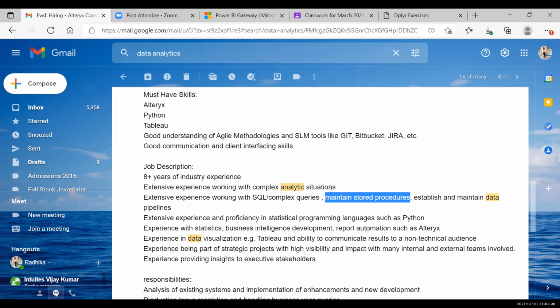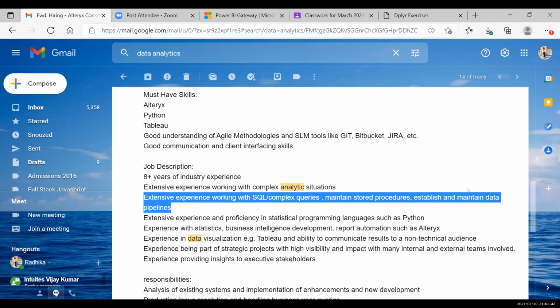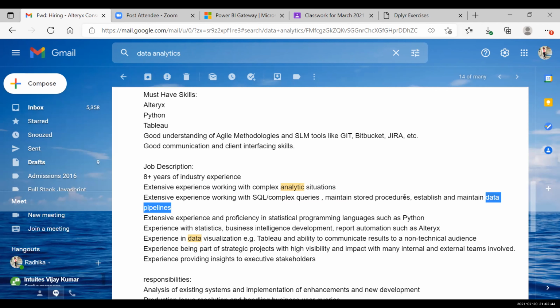Then they'll ask, how do you maintain stored procedures, or how do you maintain data pipelines? What are data pipelines? What are stored procedures in SQL? See, the data pipeline is now more of a concept tied to Databricks and data lakes, which has come up recently. Data pipeline is now a very generic word: it's the daily data that comes in, and how do we maintain it so those things can be automatically taken care of. That is what a data pipeline is. This is where Alteryx comes into the picture.